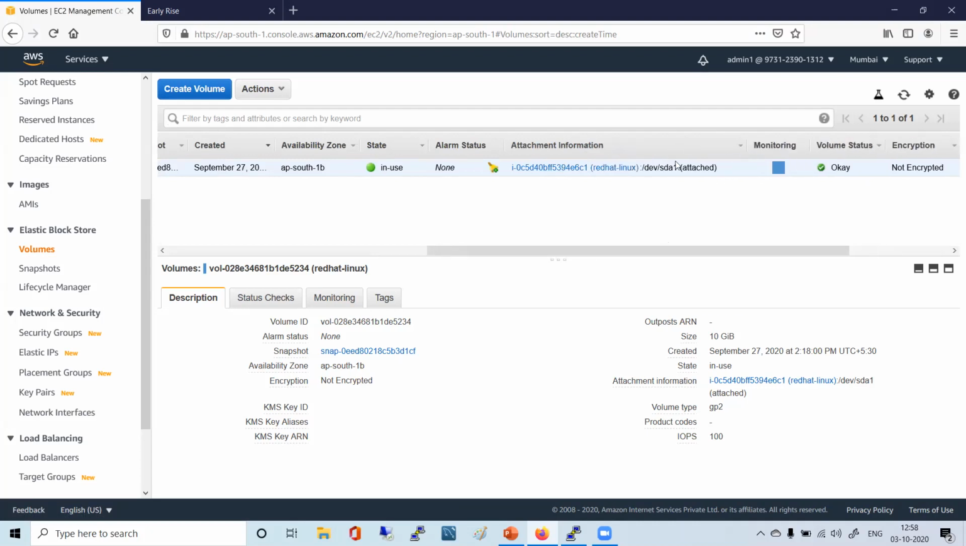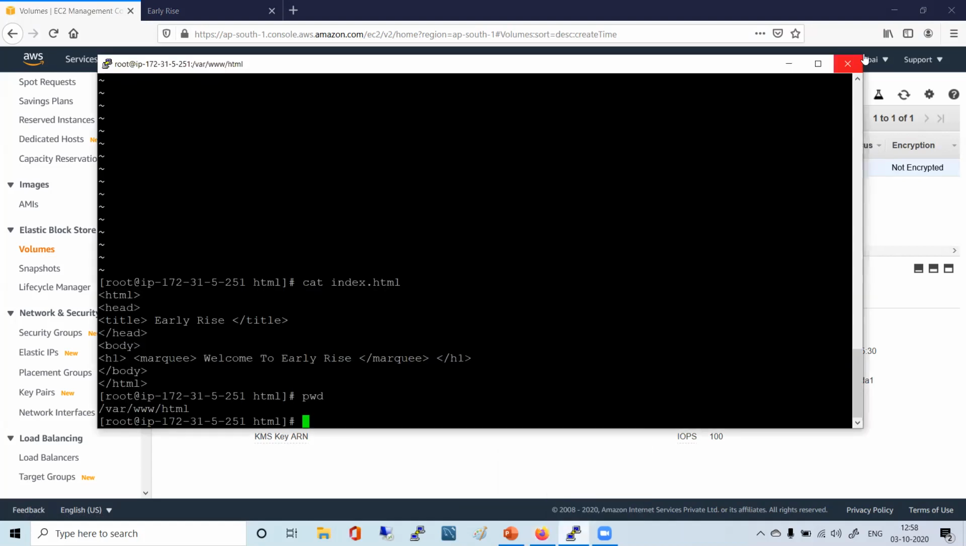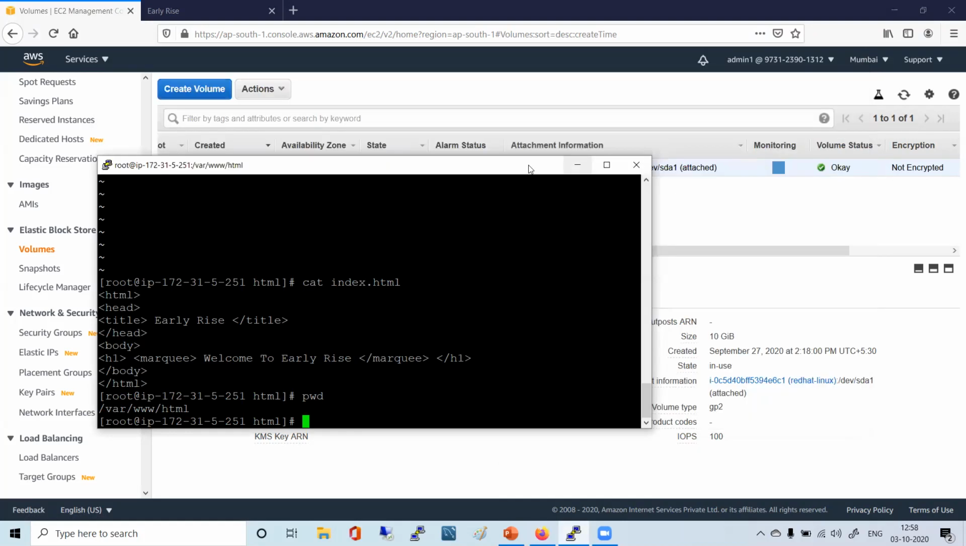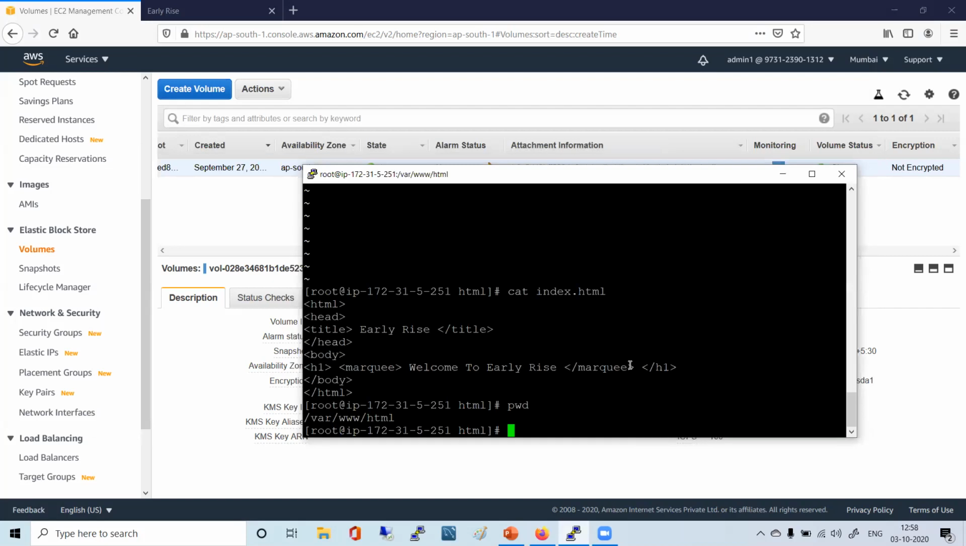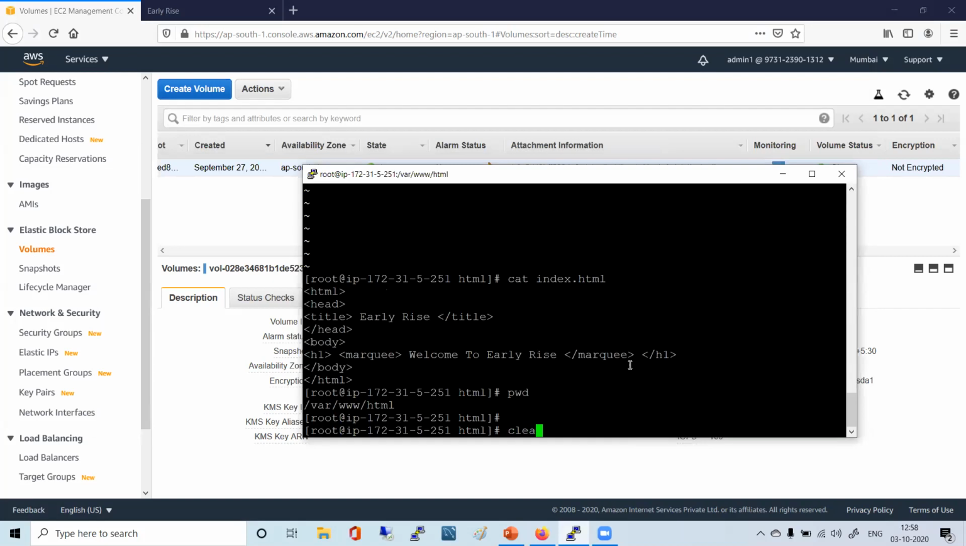You see some attachment information is there. It says it is attached to /dev/sda1 on the Red Hat Linux machine, right? You see this? That is, we have installed the OS in this particular drive, right? So this particular volume looks like the root volume of our system.